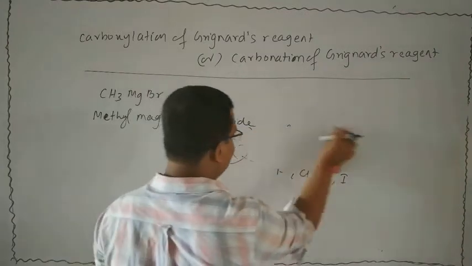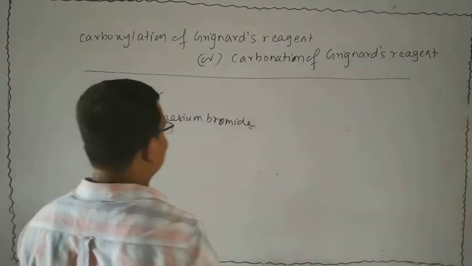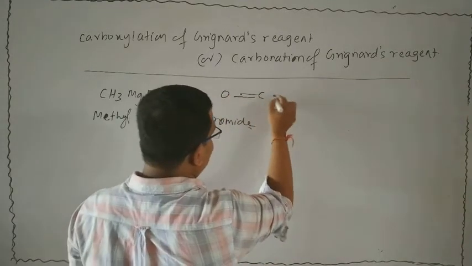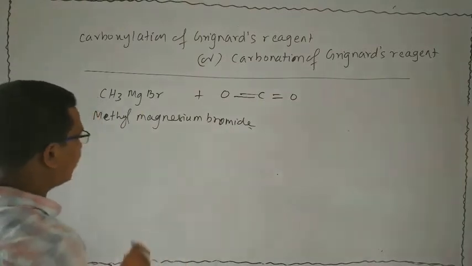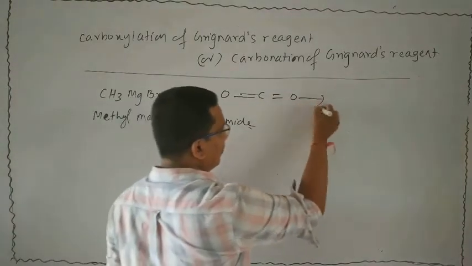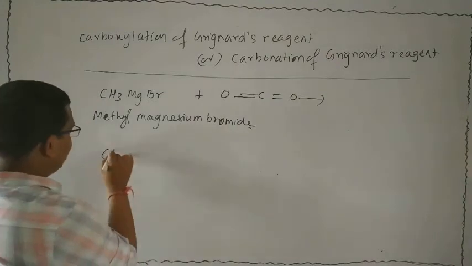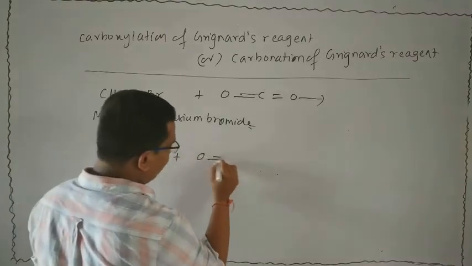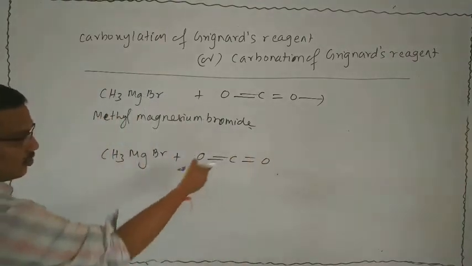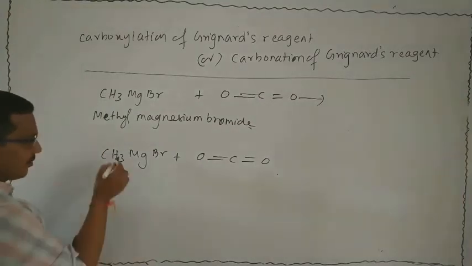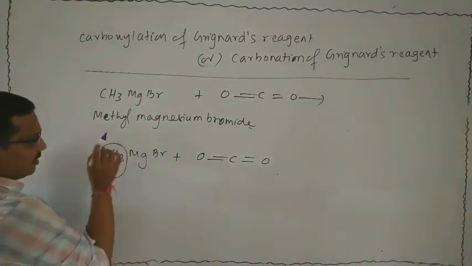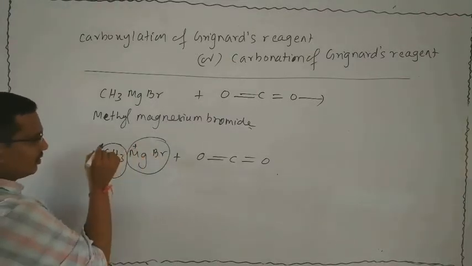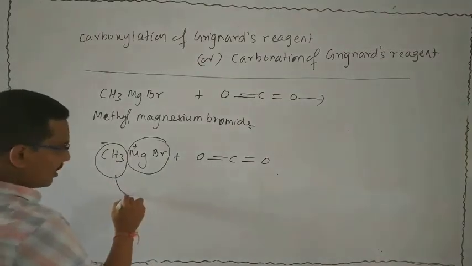Now it is subjected to reaction with carbon dioxide, because we need carboxylation. Take the rough work. How will we produce the product? This is one Grignard's reagent. Now it is subjected to reaction with carbon dioxide. This is the structure of carbon dioxide. We know that Grignard's reagent always breaks down like this: the alkyl group and the rest. This is the metal part carrying plus, and this is minus. Now this part will be attached to this part.